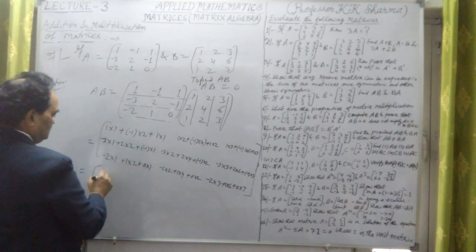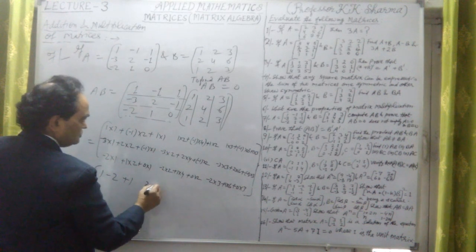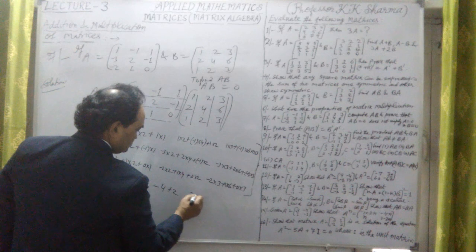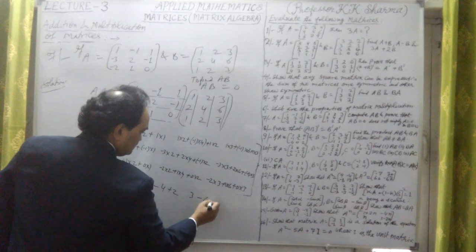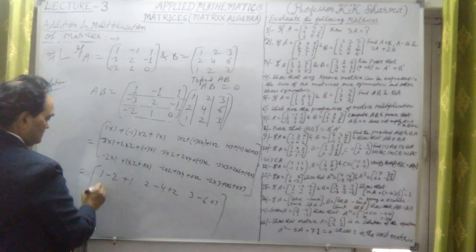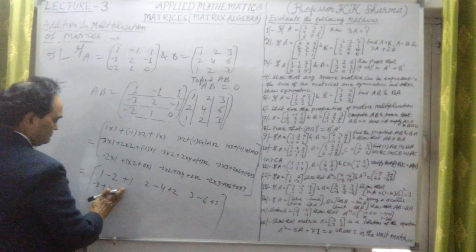The first row gives 1 minus 2 plus 1, then 2 minus 4 plus 2, then 3 minus 6 plus 3. Minus 1 into 6 is minus 6, plus 3 into 1 is positive 3. Then minus 3 into 1 is minus 3, plus 4, plus minus 1.